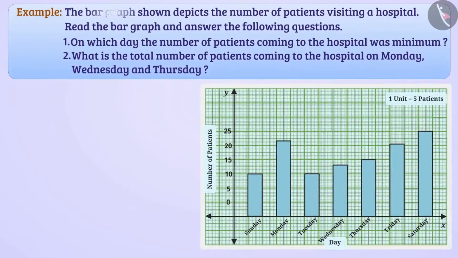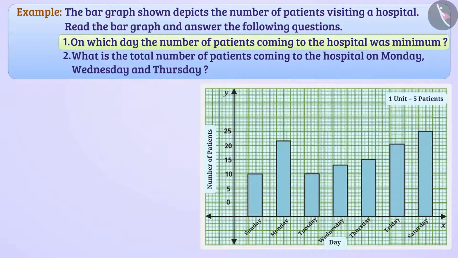The bar graph shown depicts the number of patients visiting a hospital. Read the bar graph and answer the following questions. On which day the number of patients coming to the hospital was minimum? The number of patients coming to the hospital on different days are indicated as the length of the bar in the graph. In this way, the bar which has the shortest length will give us the answer to this question.